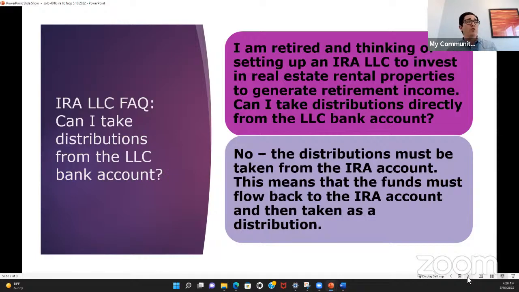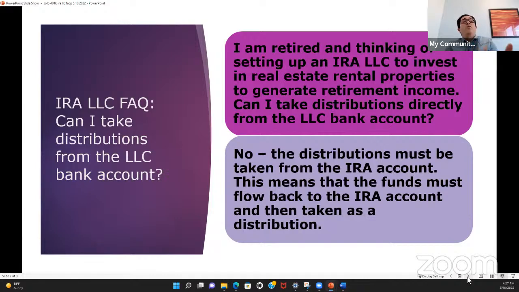So if you want to self-direct those funds, you would need to do it through a self-directed Roth IRA. And if you want to have checkbook control over the money, you would do that by investing the funds in that Roth IRA into a brand new LLC. So a Roth IRA LLC. That means that the sole owner of that LLC is the Roth IRA. So the member of the LLC is your Roth IRA, and you are the manager. Ultimately, the funds are in an LLC bank account where you, as the manager, have checkbook control over those funds. So the question is whether I can take distributions from that LLC bank account.